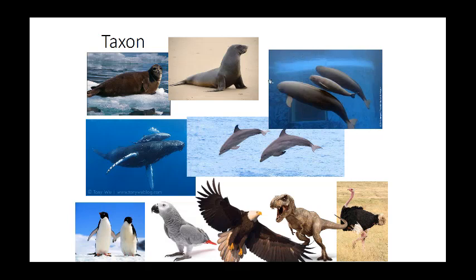So the killer whale is actually the world's largest dolphin. Weird to think of, but that's how it is, right? So the Orcinus orca is actually the world's largest dolphin. So what about our birds down here? Well, penguins, they're still birds, lay eggs, got feathers, warm-blooded, take care of their young, got a beak.